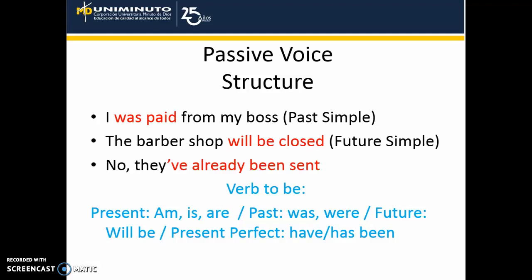When we talk about the passive voice, we have to talk about the verb to be, because in all the sentences you need to use the verb to be. Let's remember the verb to be. In present, the verb to be is am, is, are. In past, the verb to be is was, were. In future, the verb to be is will be, and the verb to be in present perfect is have or has plus been.